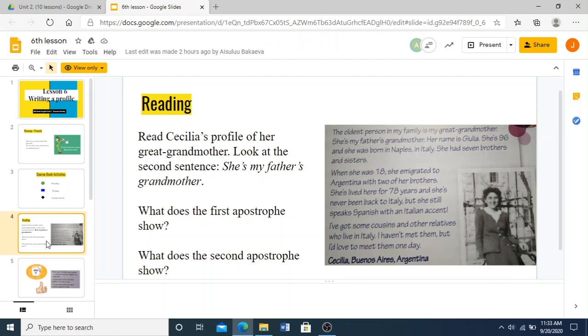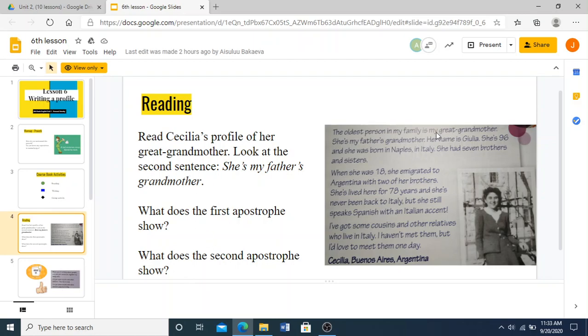So even before we start reading, we already have a task to do. Okay? Remember, we're talking about a profile. And for a profile, somebody can write their profile by themselves or another person can do it for them. In this case, we are going to read Cecilia's profile that she made of her grandmother. Cecilia wrote it, but she's telling us about her great grandmother. As we read, let's take note of this sentence. She is my mother's grandmother. Then we'll answer these two questions as the first thing that we will do.